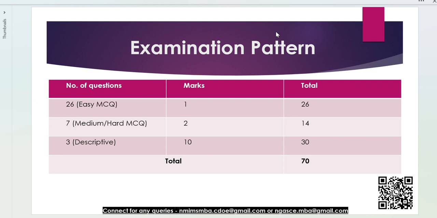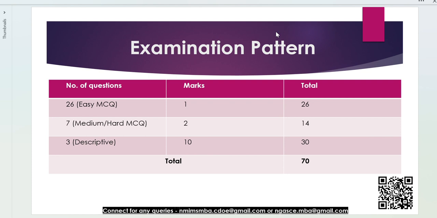And you will be getting 4 descriptive questions, out of which you need to answer 3. Each question carries 10 marks, so the total will be 30 marks. If you sum up all these easy, medium, hard and descriptive questions, it will go to 70 marks. The passing will be almost 40%.